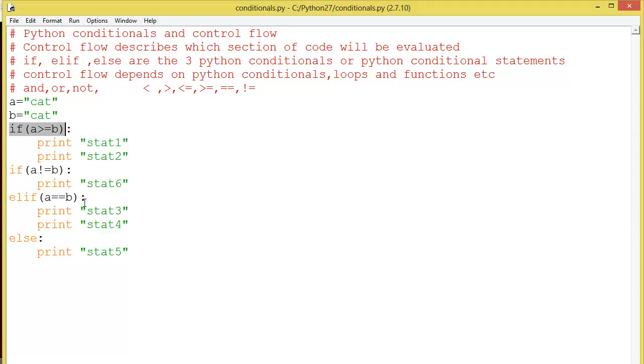Here this condition is true, but this condition is false, so the elif will also be executed, because the above if statement for this elif block is false. So it will check this expression again, and a equal to b, so it works here. Then it can print statement 3 and statement 4 also. So the output of this one will be statement 1, statement 2, statement 3 and statement 4. Just remember these things.